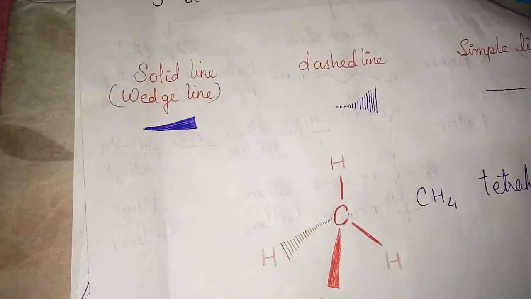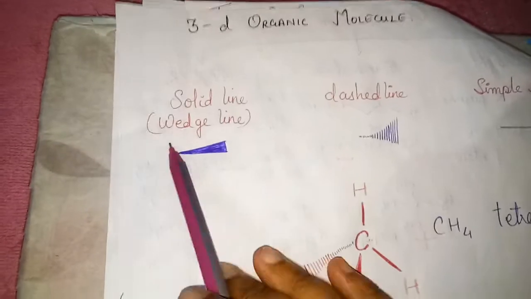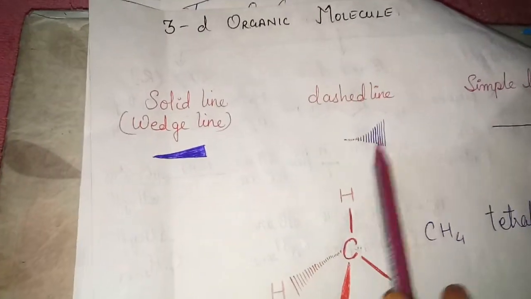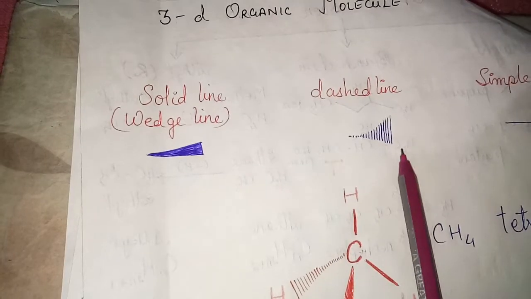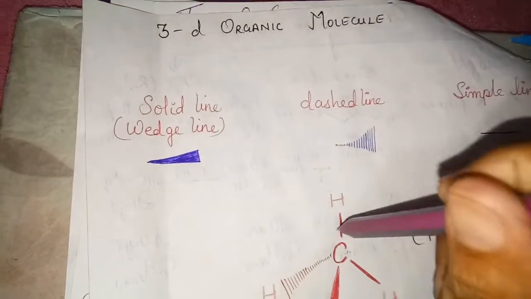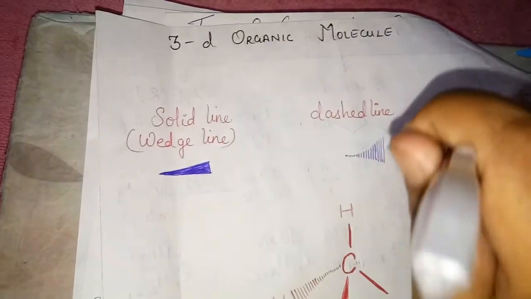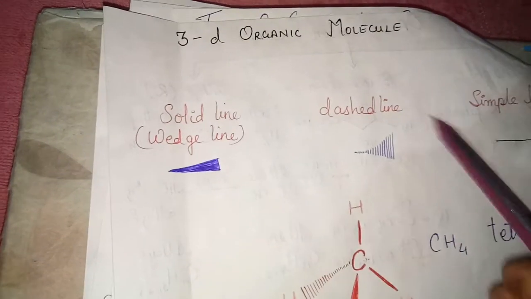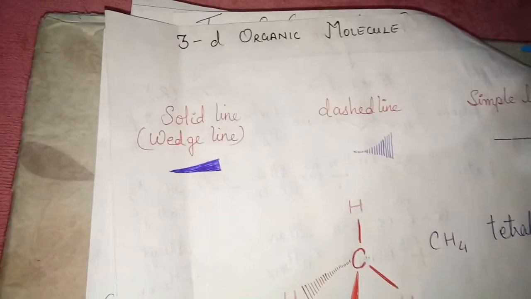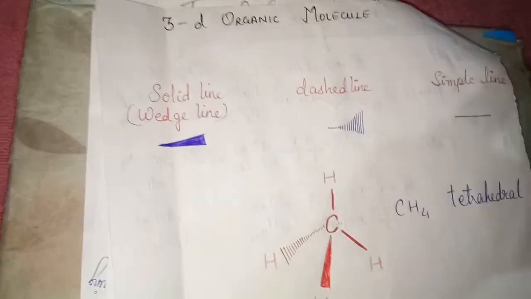While this is the solid wedge line and this is the dashed wedge line. This dashed wedge line is used to represent a bond lying below the plane of the paper, and projecting away from the observer. So these wedges are used in such a way that the broad end is towards the observer.